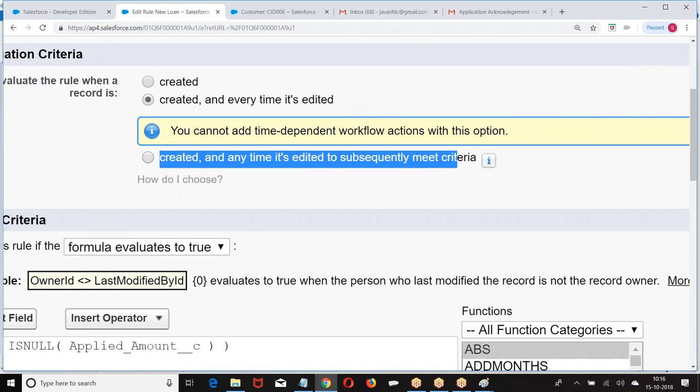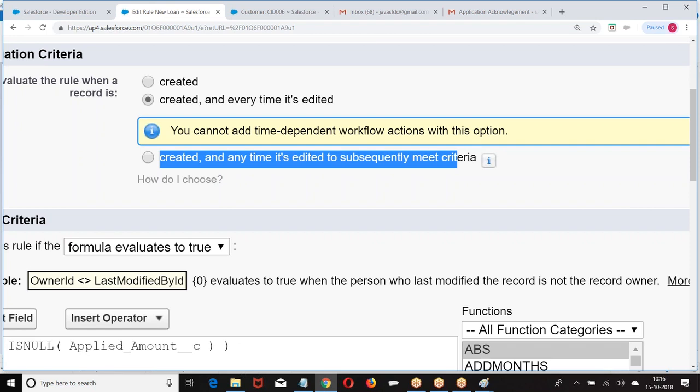You cannot add a time dependent workflow. If you want to define any time dependent workflow action, you are not supposed to choose the second option. Time dependent workflow actions can be created only when the evaluation criteria is created and anytime it is edited to subsequently meet the criteria. Are you getting my point?